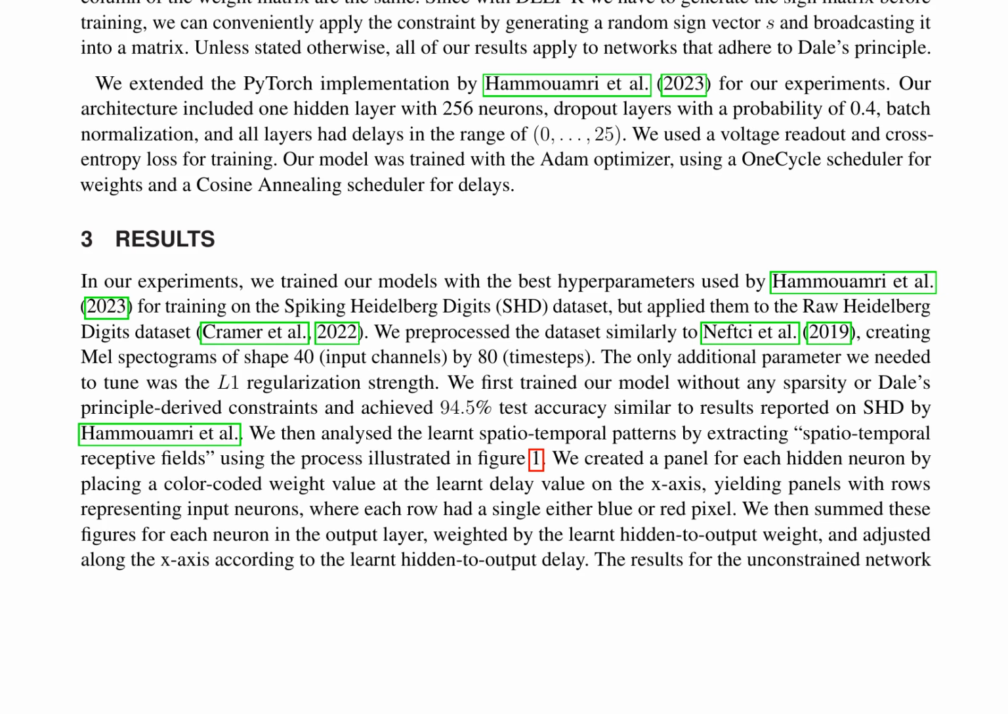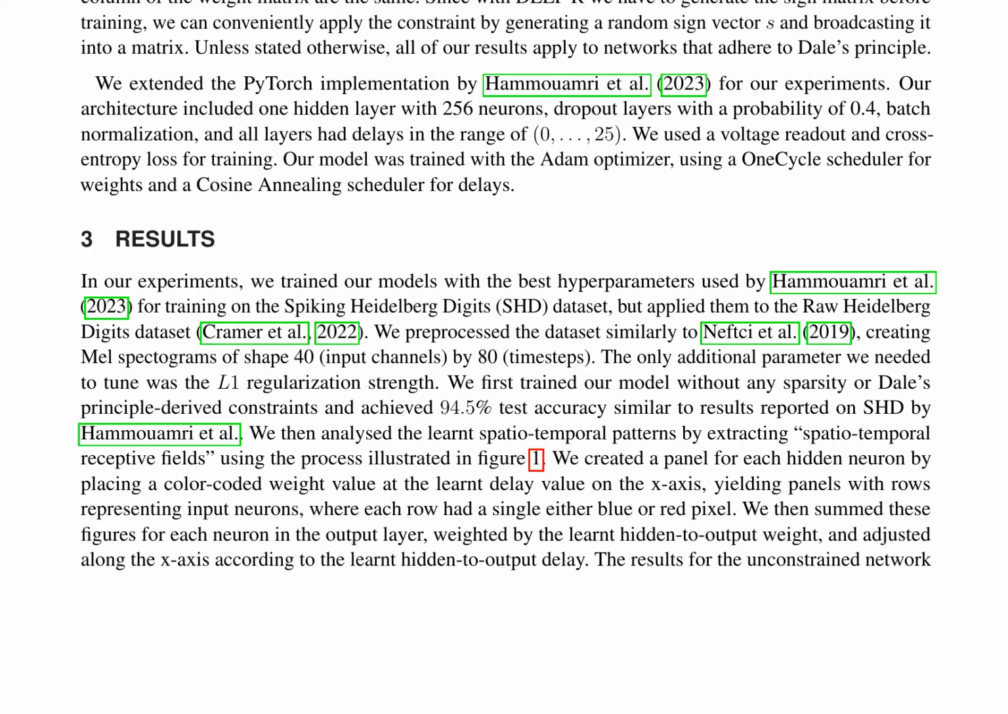The authors extended the PyTorch implementation for their experiments, including a hidden layer with 256 neurons, dropout layers, batch normalization, and delays. They trained the model with the Adam optimizer and one-cycle scheduler, achieving 94.5% test accuracy on the Raw Heidelberg Digits dataset. The paper concludes by analyzing the learnt spatio-temporal patterns through spatio-temporal receptive fields.